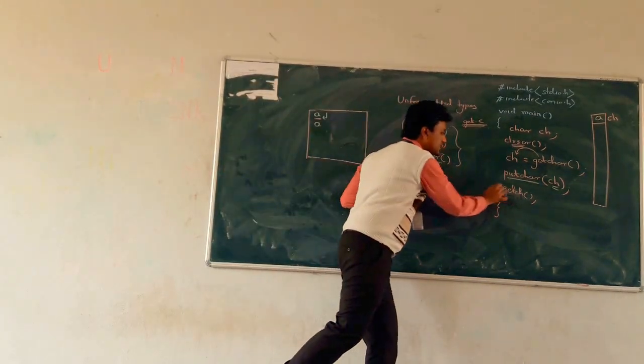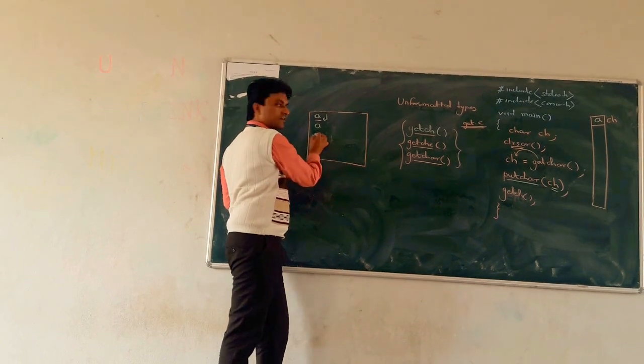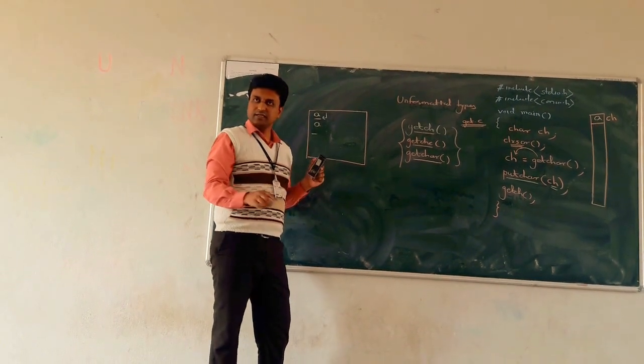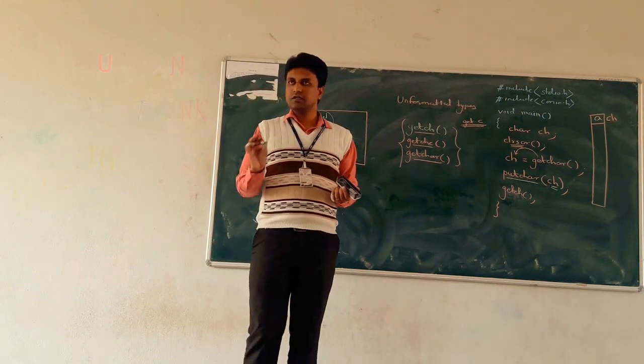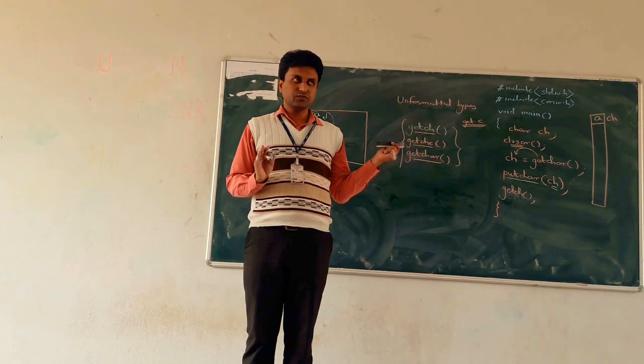Next, getch, the cursor is blinking. When you press enter, nothing is there. So this is the output. Understood how getch is working?